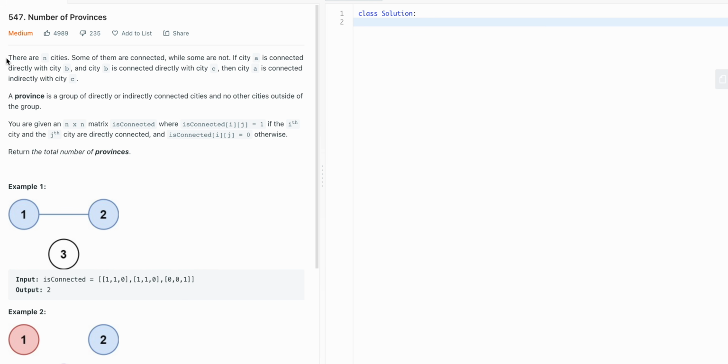A province is a group of directly or indirectly connected cities, and notice that no cities outside of the group are considered part of the province. You're given an n by n matrix, where if isConnected[i][j] is 1, then the i and j cities are directly connected. Otherwise, they're not, if it's set to 0. So in this problem, they want you to connect the cities and return the number of provinces.